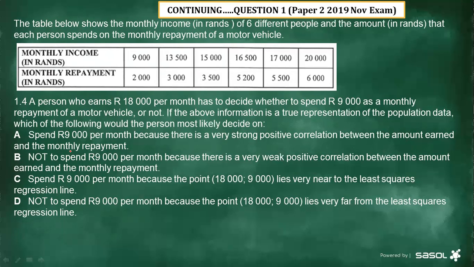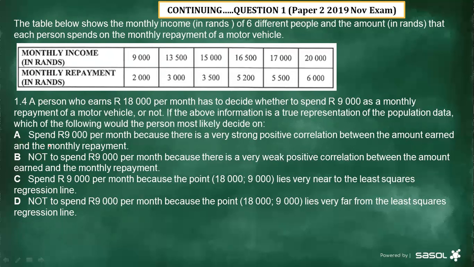Remember, this person is now earning 18,000 per month and deciding whether to spend this 9,000 as a monthly repayment of a motor vehicle. Now let's first read the first statement.